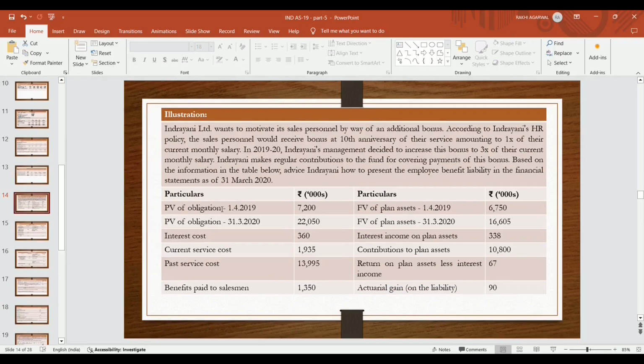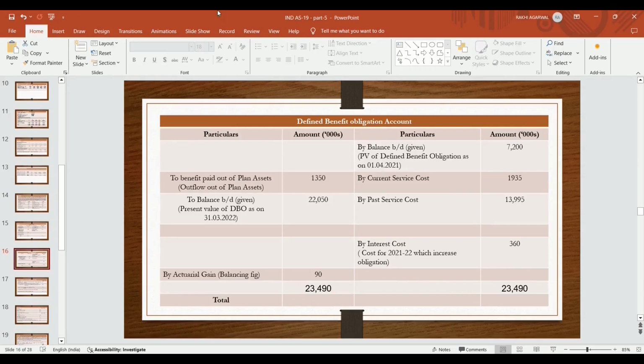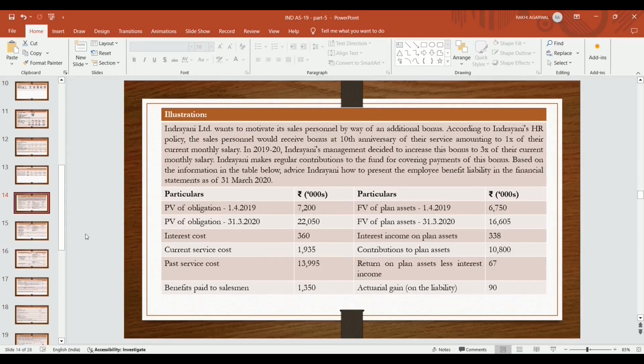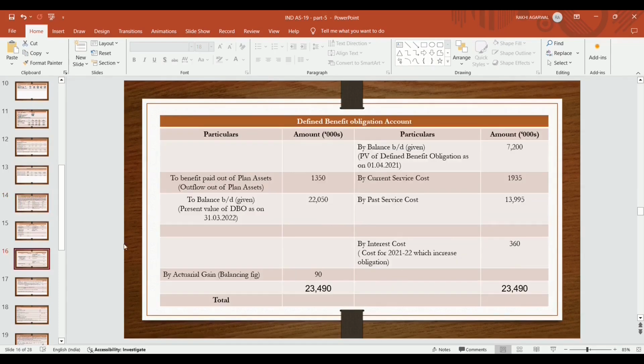Present value of obligation, that is opening obligation. So where it goes, defined benefit obligation account, by balance brought down, because on credit side, because obligation is always in credit side, 7,200 defined benefit obligation. Present value of closing is also given, that is 22,050, defined benefit obligation account to balance brought down. Present value of defined benefit obligation as on 31st March 2020, 22,050.